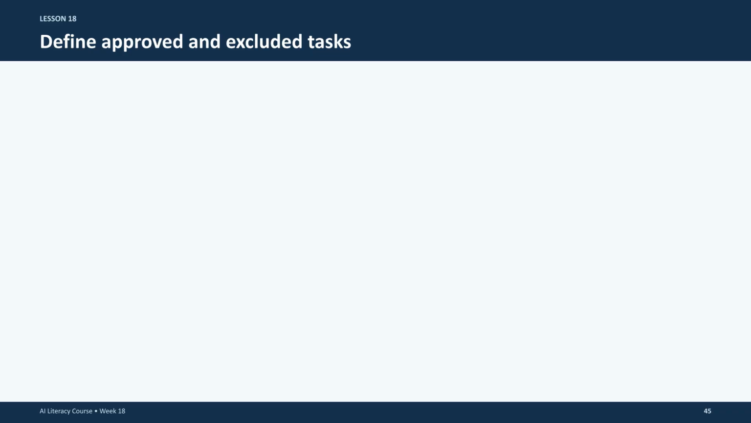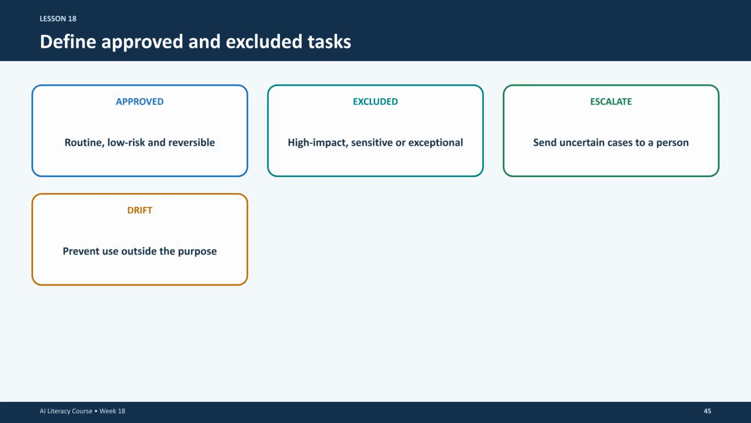Finally, prevent purpose drift. Clearly define approved tasks versus excluded high-impact ones, and establish a process for escalating uncertain cases to a human. Watch closely to ensure the project stays within its original scope throughout the trial.